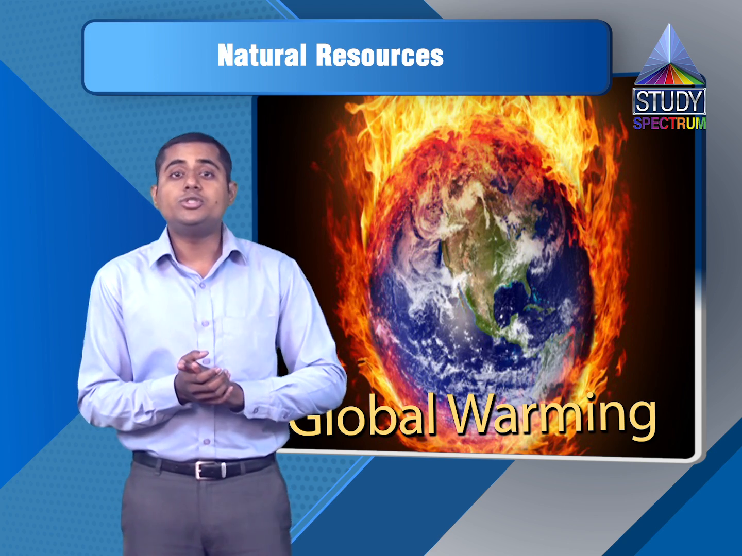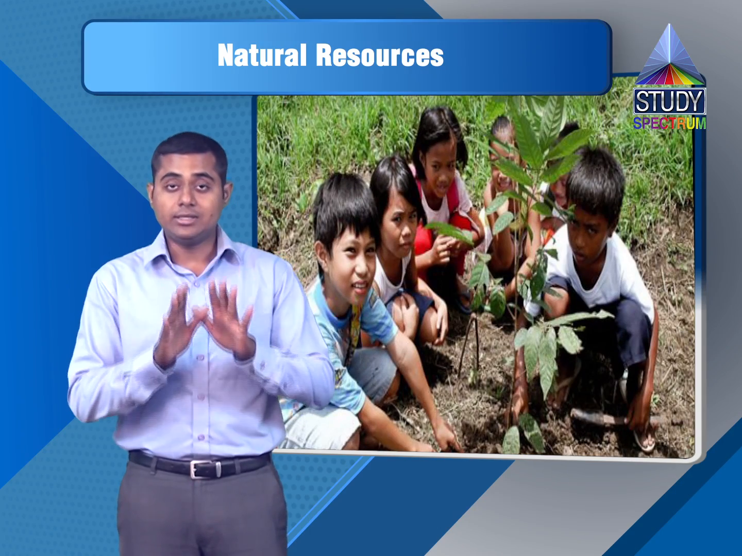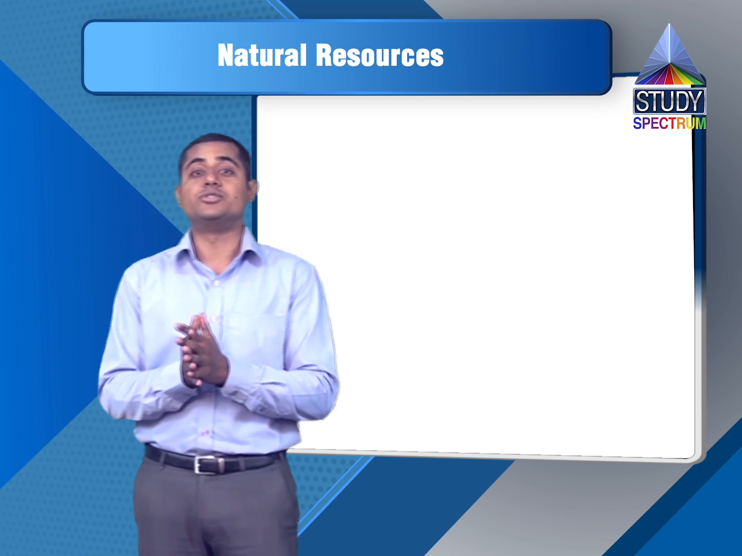To reduce the pollution, what can we do? We can plant trees so that air pollution will go down. Let's move ahead to the next natural resource, that is water. Now tell me, where do we get this water from? You all will say through rain, correct?